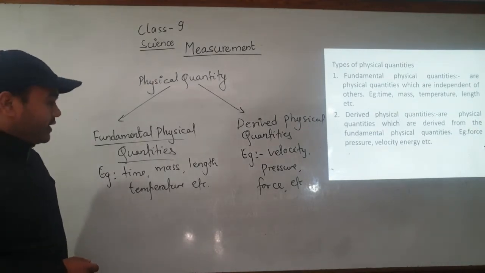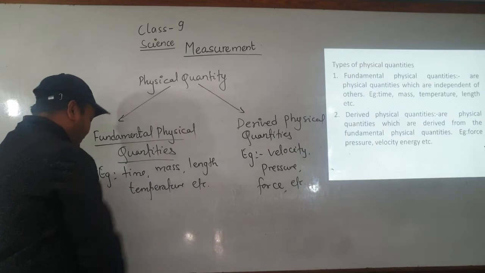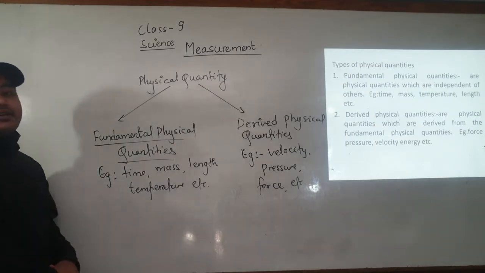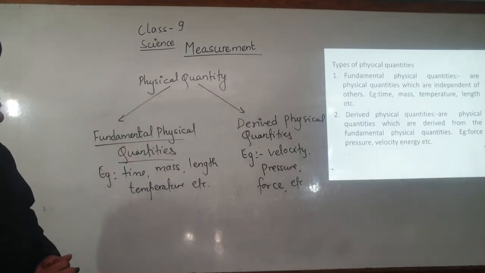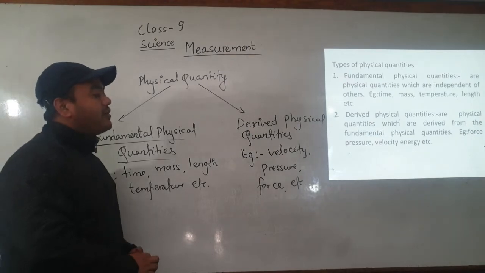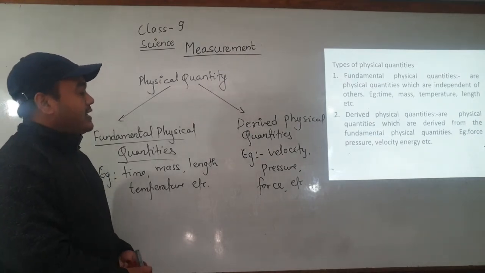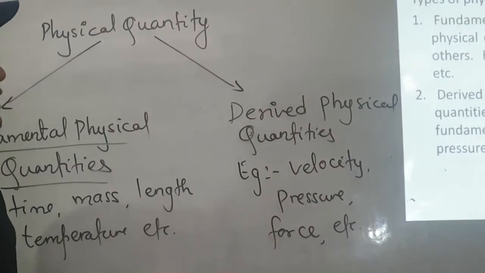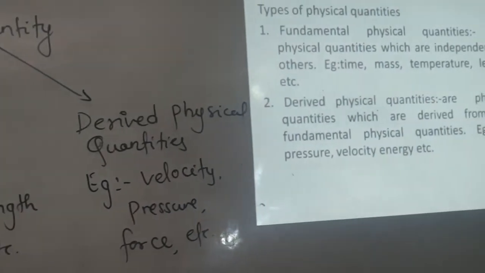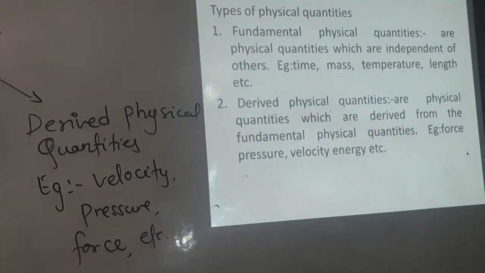Like we can take the example, if we say velocity is the derived physical quantity, then we are asked to show what are the fundamental quantities that are found in velocity. So let's take one example.